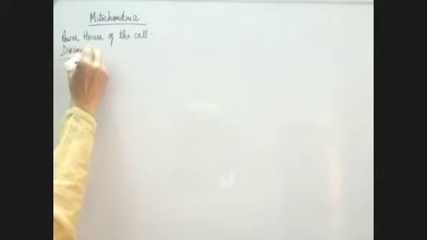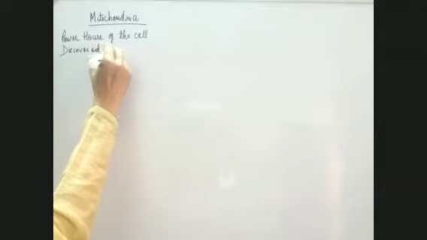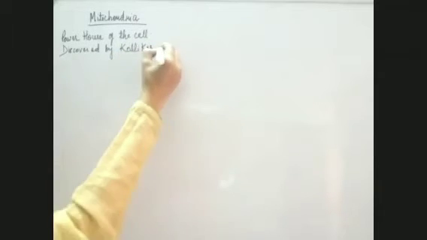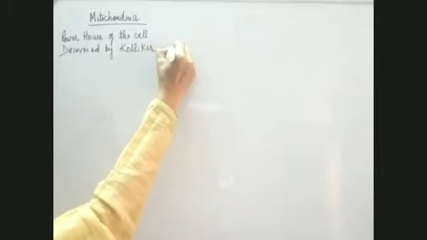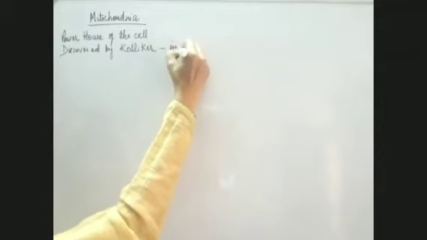First of all, it was discovered by Kolliker in flight muscles of insects.